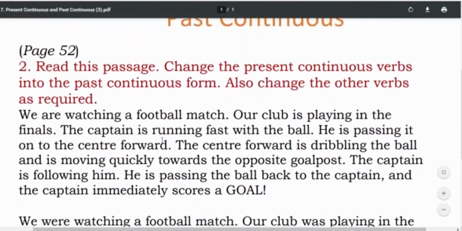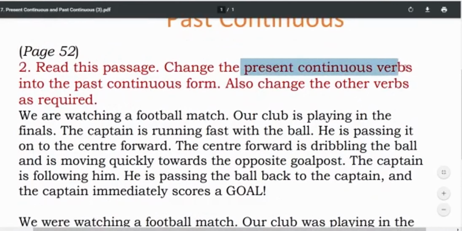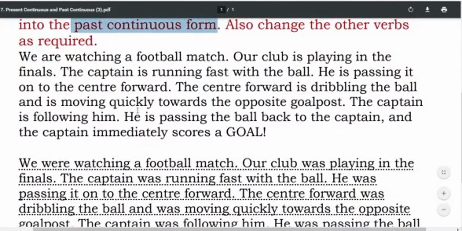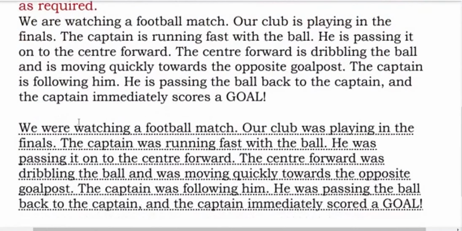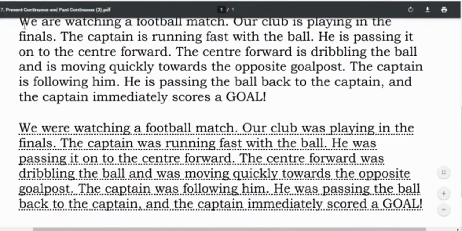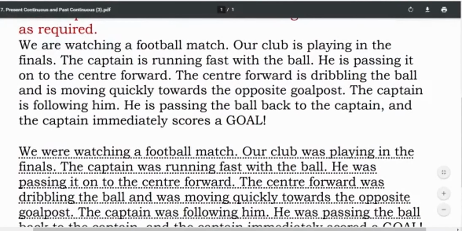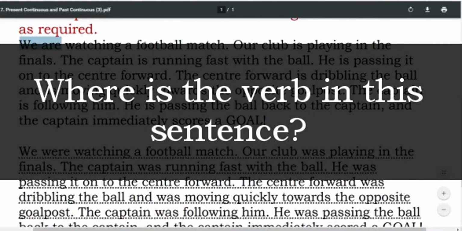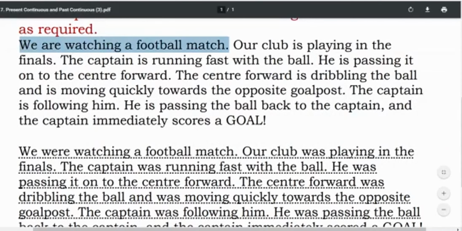Read this passage. Change the present continuous verbs into the past continuous form. Dear students, I won't be explaining the whole thing to you. It is very easy. I'll explain a few words. We are watching a football match. First of all, you should know where the verb is in this sentence. Verb means doing word. You can easily identify that watching is a verb.